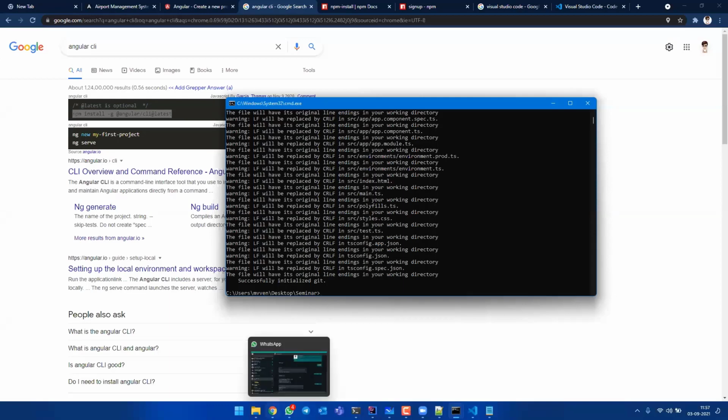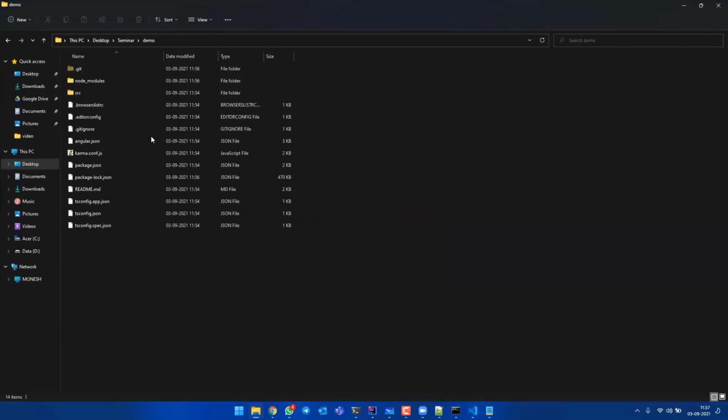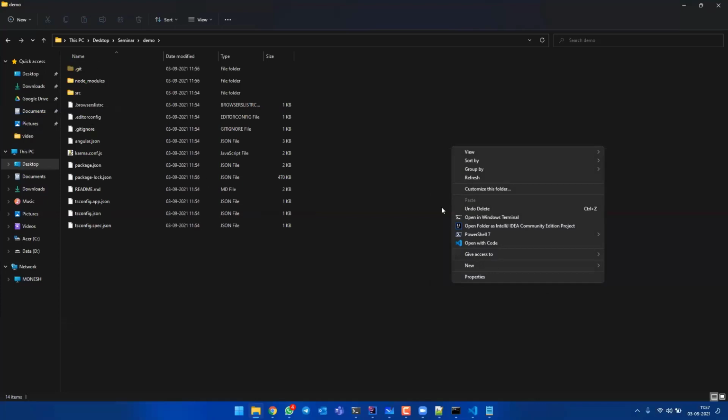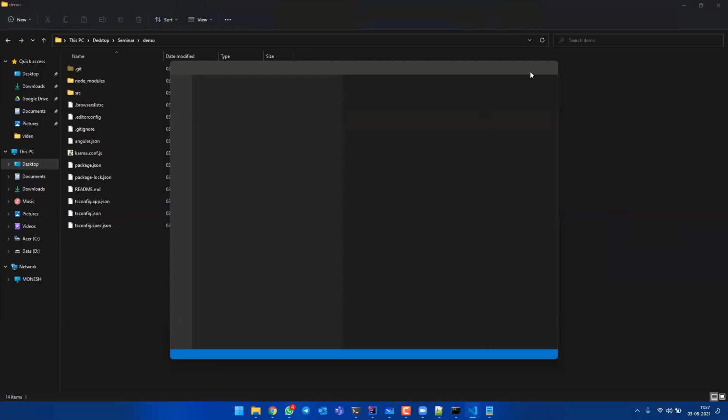So let's move on to that demo folder. This is what your Angular project looks like, guys. This is what your Angular project is. Without using this CLI command, if you ask a developer to create an application, he has to create all these files. It takes nearly around 5 days just to create all these files and initialize them. But Angular right away does all these things for me. Now let's see what each of these files and folders does. I'll open this folder in Visual Studio Code so that you can understand better.